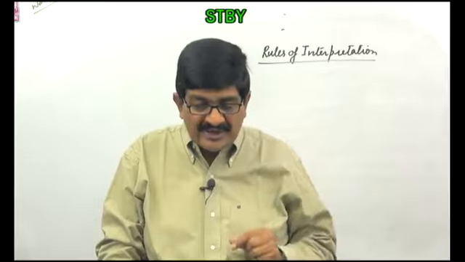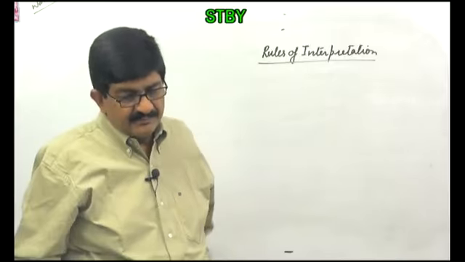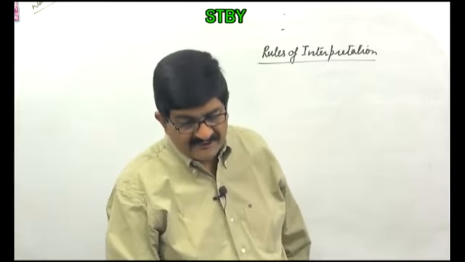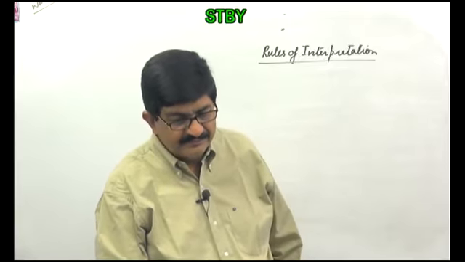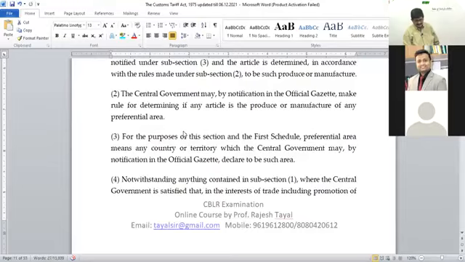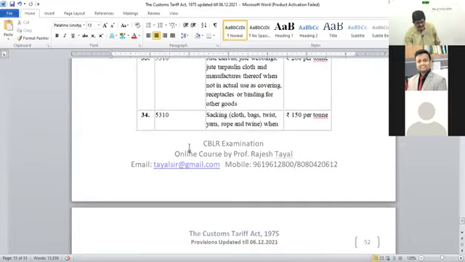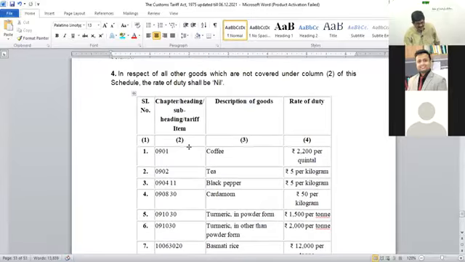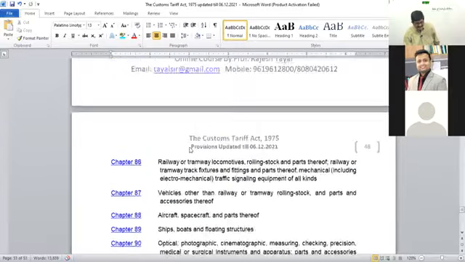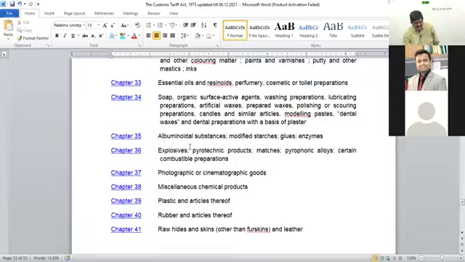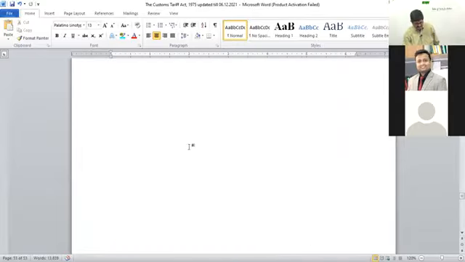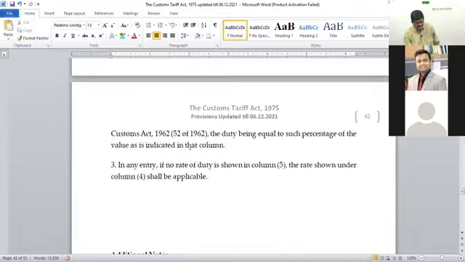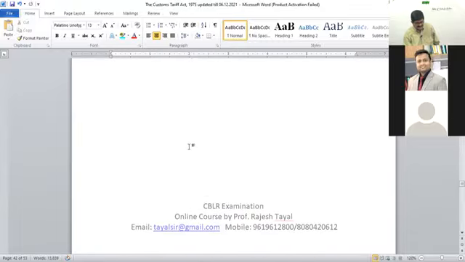So where are these rules given? Below the schedule. These rules are a part of schedule number 1. This is here.